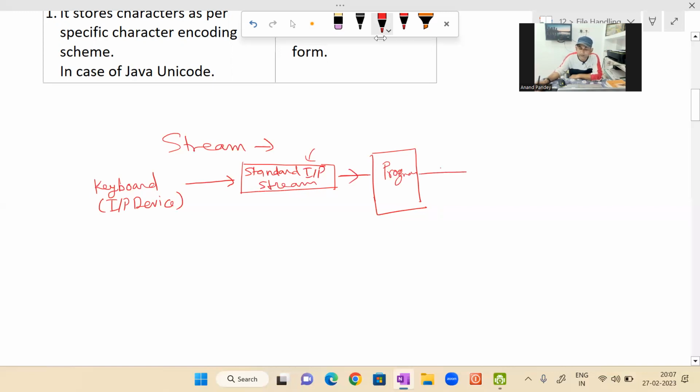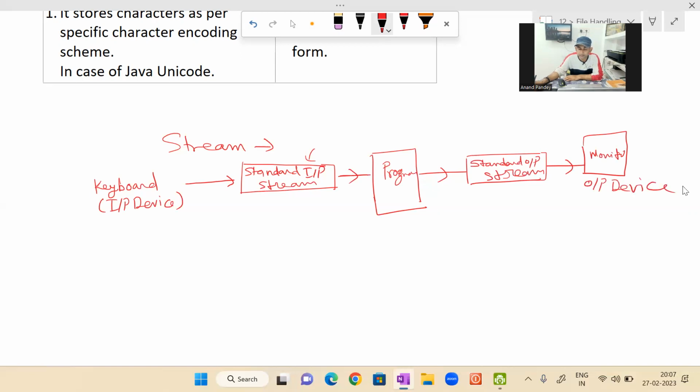After processing, it does not send the data directly to the output device. Before output device, the program sends the data to the output stream. In case of keyboard and monitor, that output stream is called standard output stream. Okay, so input stream and output stream, and from output stream the data will be sent to the monitor. Monitor, that is what? Output device. Okay, this is actual process. This I have shown, the standard input output process.